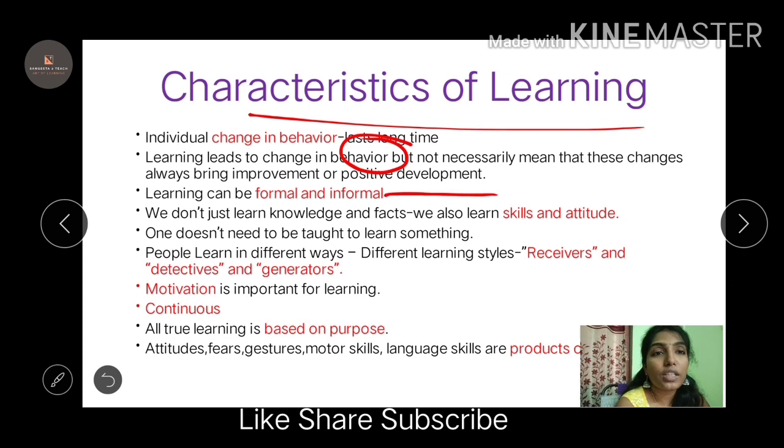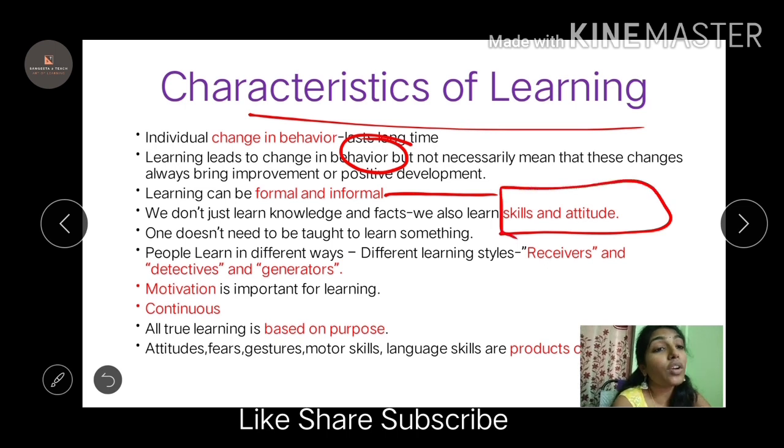Coming to the next part, it is not just about knowing the knowledge of facts, it is about the skills and attitudes. You can also learn the skills.